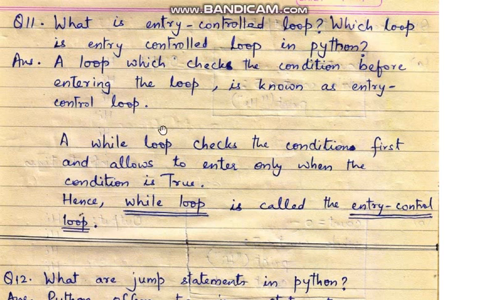So as the name suggests, a loop which checks the condition before entering the loop is known as entry control loop, and a while loop checks the condition first and allows to enter only when the condition is true. Hence while loop is called the entry control loop. So you have to write these two things and you will be getting the complete answer for this.